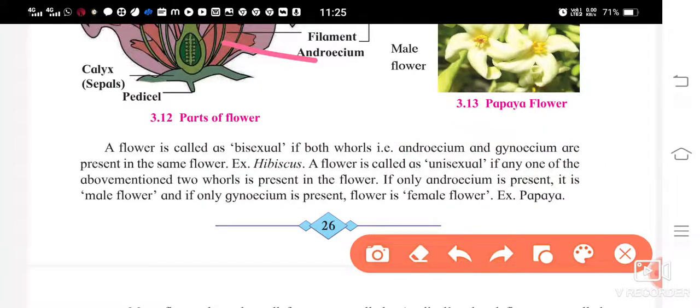A flower is called unisexual if only one of the above mentioned two whorls is present in the flower. If only androecium is present, it is a male flower. If only gynoecium is present, it is a female flower. So in some flowers only the androecium is present and in some only the gynoecium is present.